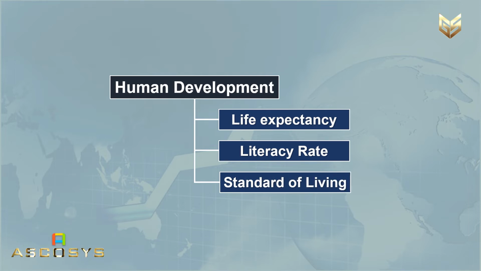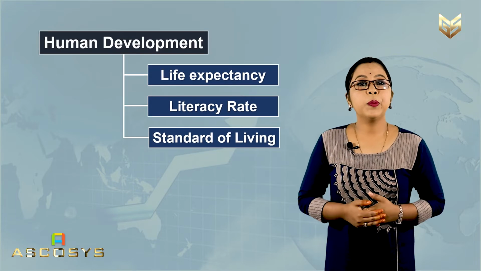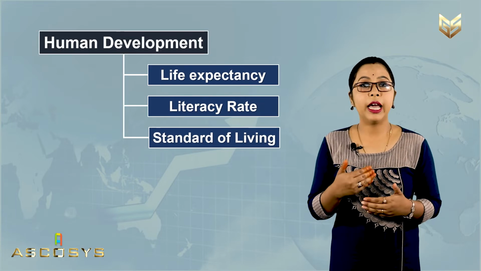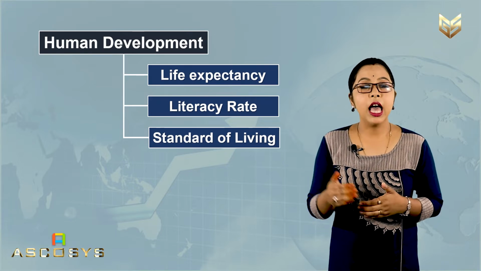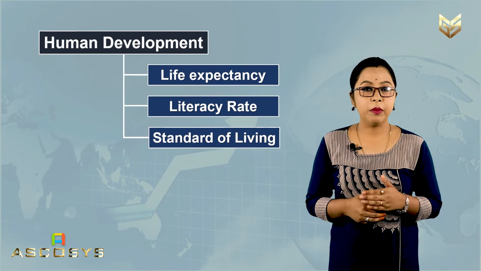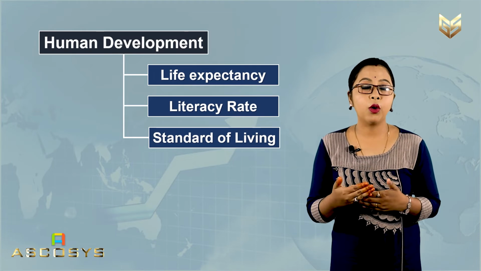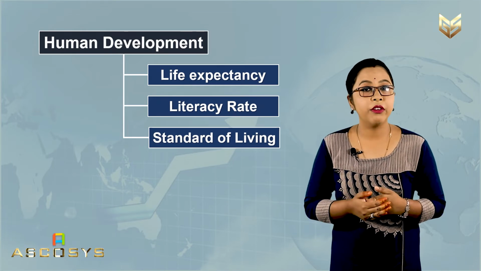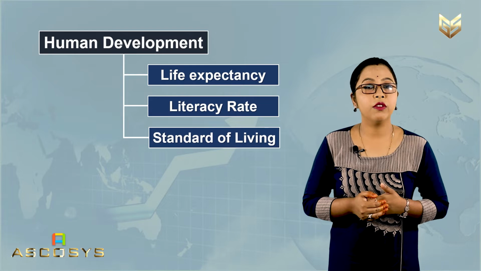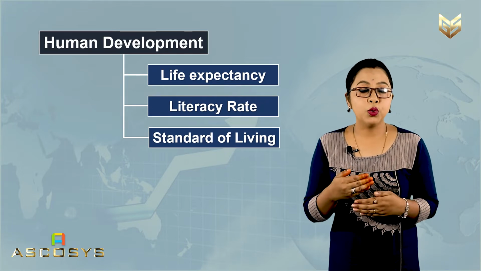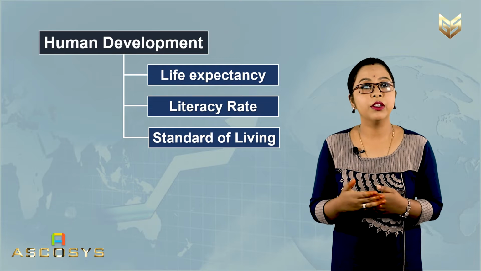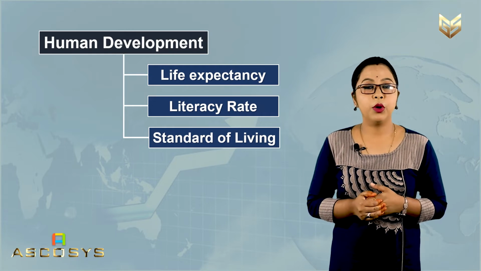See, these three indicators, again I am repeating: life expectancy, literacy rate, standard of living. Life expectancy means the average time period for which a human being lives. And then literacy rate, we all are familiar with this term. Literacy rate includes the gross enrollment ratio, and then for the standard of living of human beings, the per capita income of a country leads to the standard of living of that particular country. Okay, these are the three important indicators.